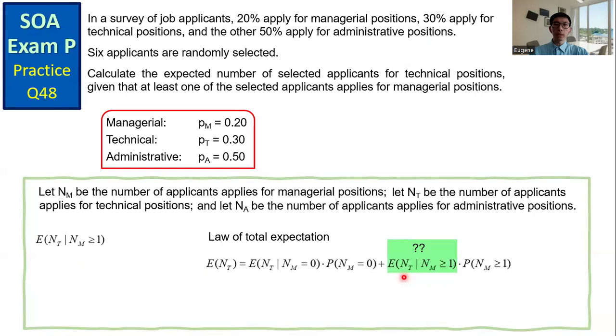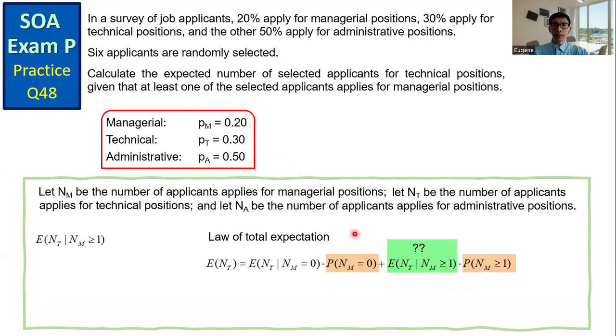We first compute the probability that the number of applicants applied for managerial positions is 0 and its complement event, NM greater than or equal to 1. The random variable NM follows a binomial distribution with N equals 6 and P equals 0.2.